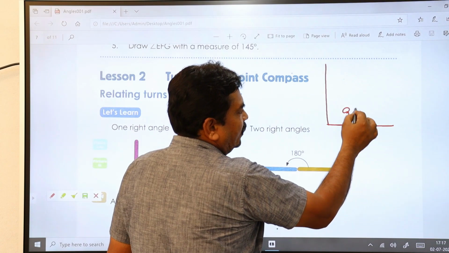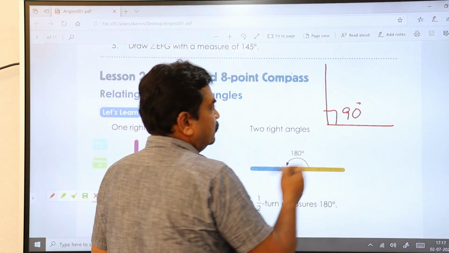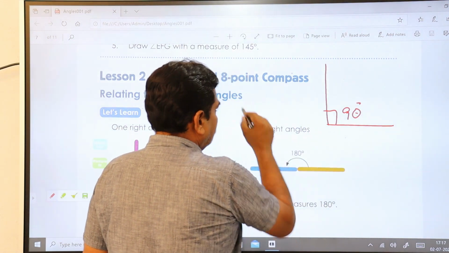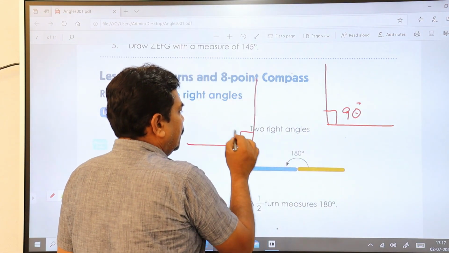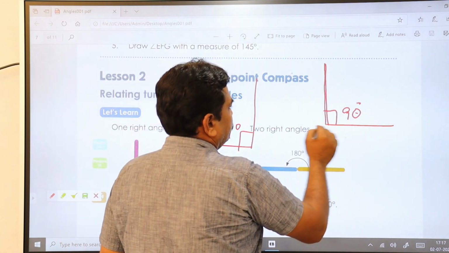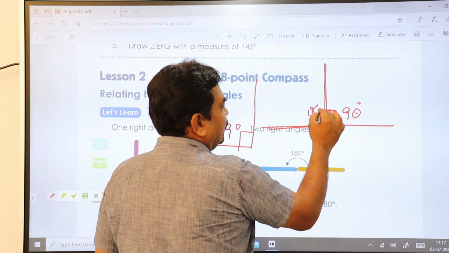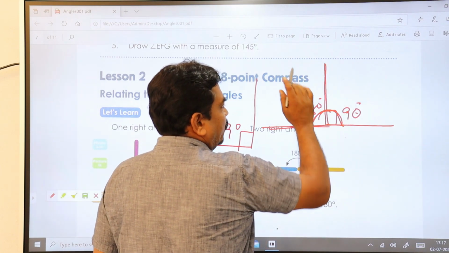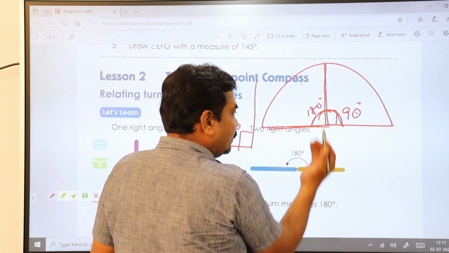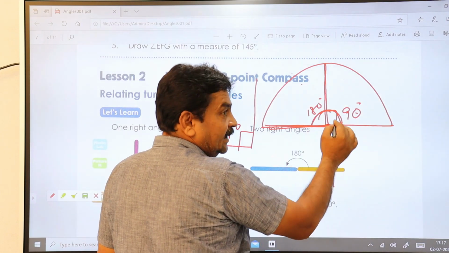This is your 90 degrees. If you flip it like this, it becomes another 90. If I join this, then this becomes 180 degrees. This is a quarter, becomes half. This again you flip, it is another 90.